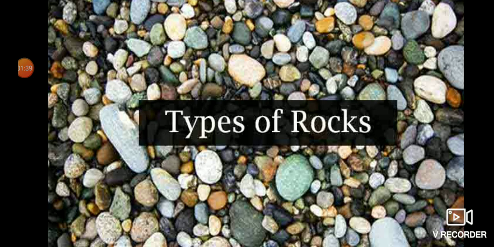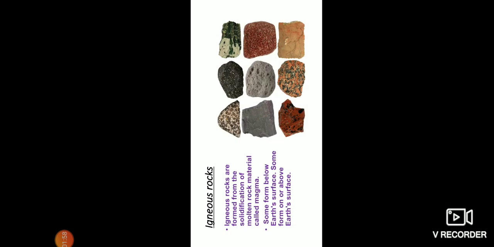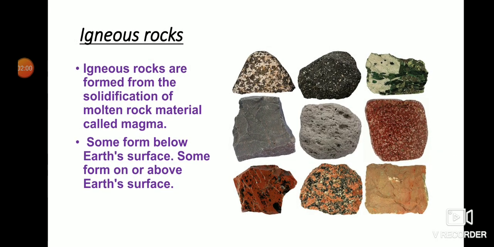Types of rocks. Igneous rocks. So, igneous rocks are formed by solidification of hot molten material present deep inside the earth, that is called magma. In the chapter Natural Disaster, you learned about magma and lava. So, magma is the hot molten material present deep inside the earth that you know.